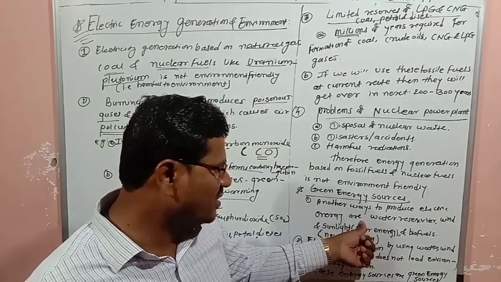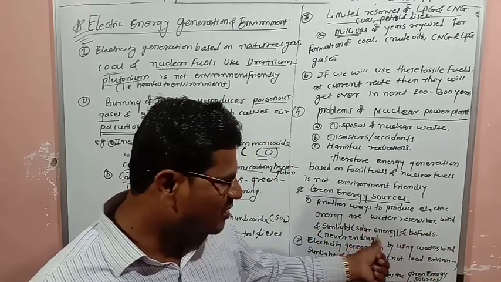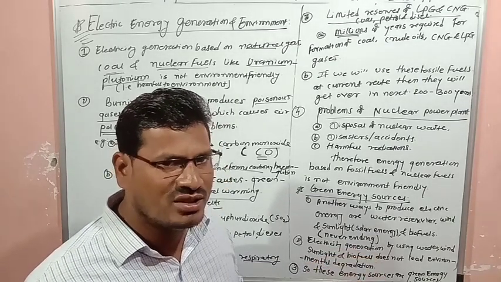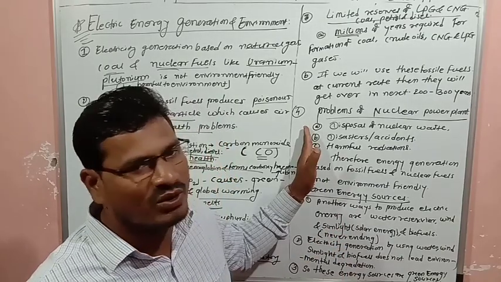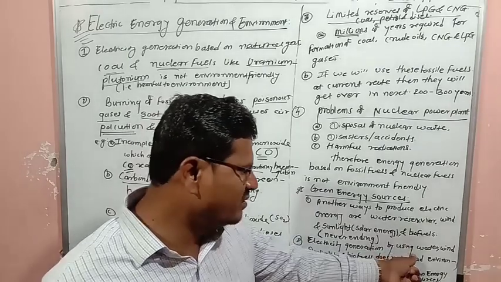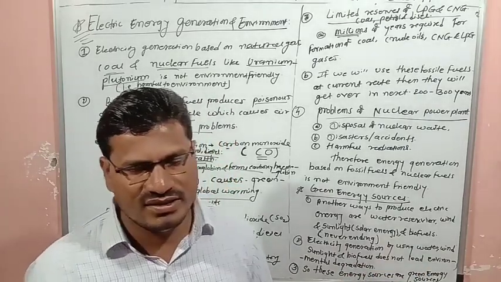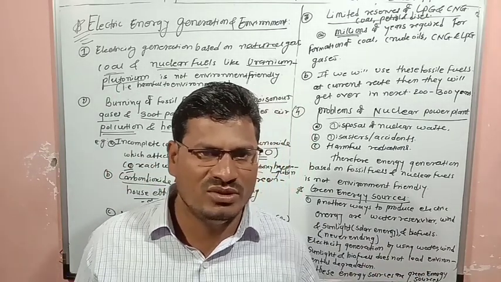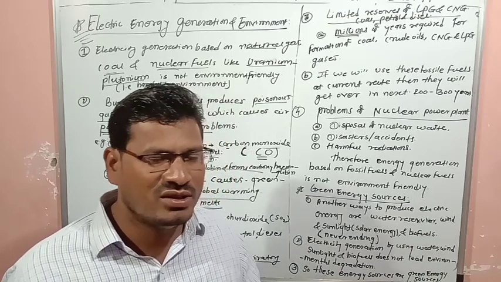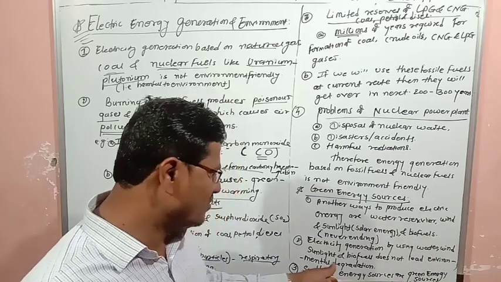These are water reservoirs, wind, sunlight, which you can call solar energy, and biofuels. These are the sources used for generation of electricity as an alternative to fossil fuels. Second, electricity generation using wind, water, sunlight and biofuels does not lead to environmental degradation. The production of electricity is not causing environmental problems or pollution.